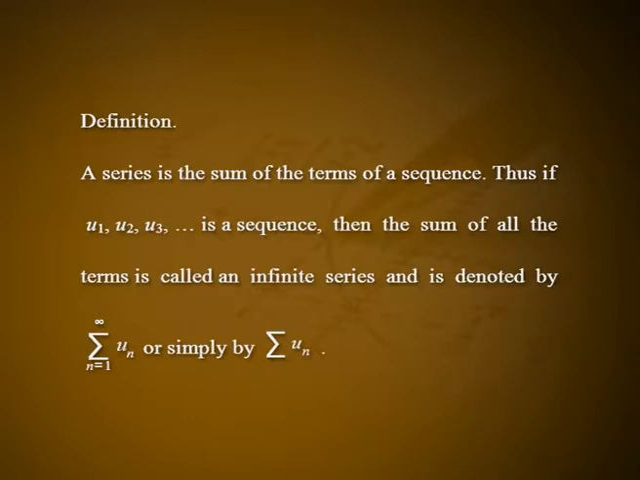In this session, we shall discuss some basics of infinite series and techniques of testing the behavior of infinite series as regards convergence. We begin with the definition of infinite series. Definition: a series is the sum of the terms of a sequence. Thus, if u1, u2, u3, etc. is a sequence, then the sum of all the terms is called an infinite series and is denoted by summation un, where n varies from 1 to infinity, or simply summation un.